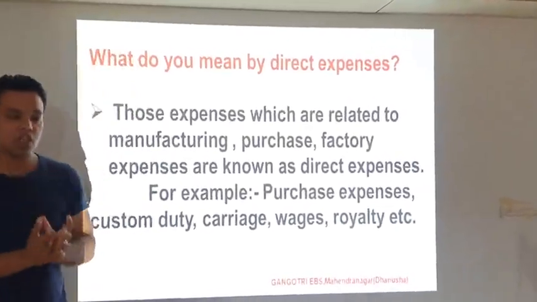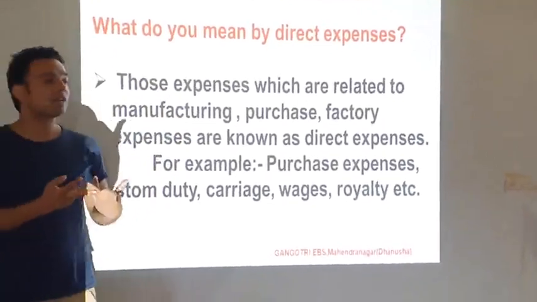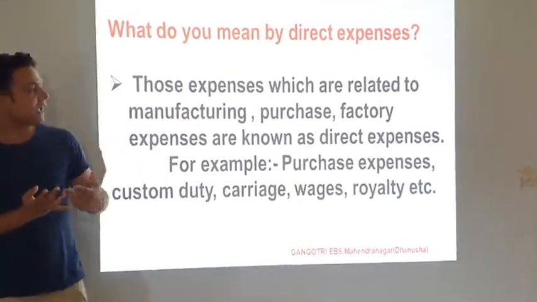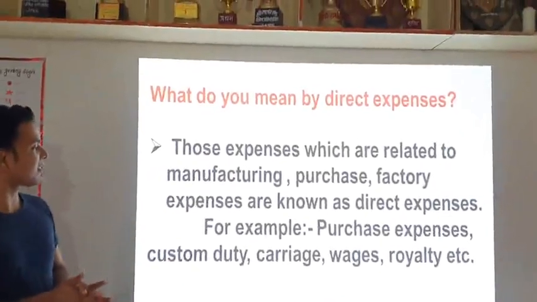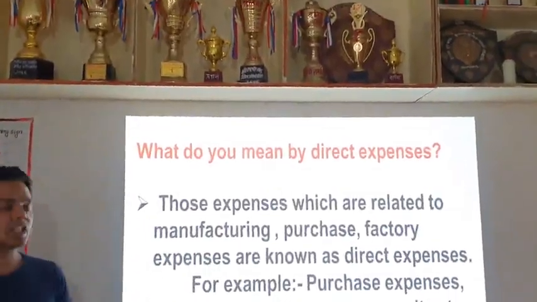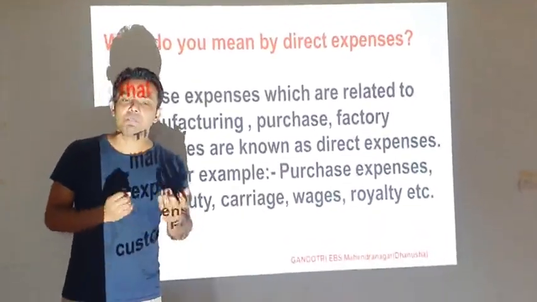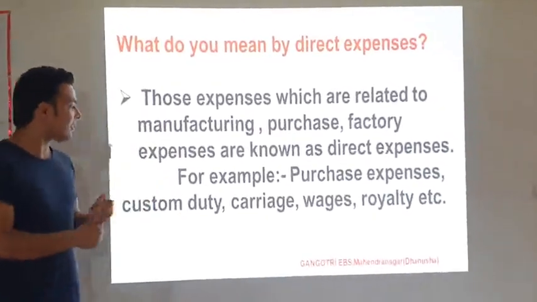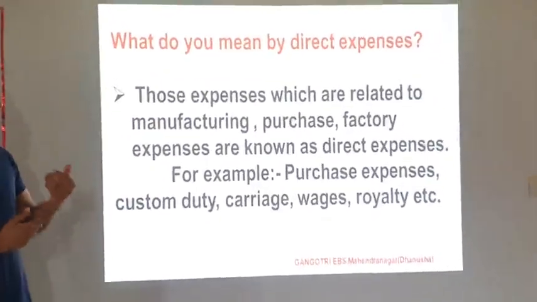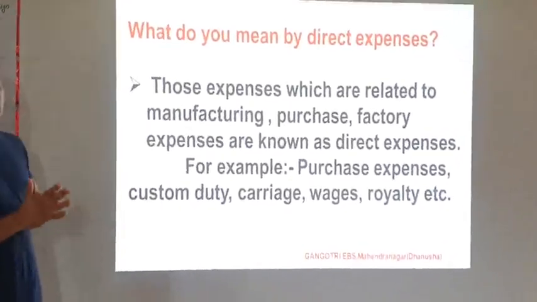Those expenses which take place in manufacturing, production, purchase and factory are called direct expenses. For example, purchase expenses, custom duty, import, carriage, wages, royalty, octroi, all these are some examples of direct expenses.